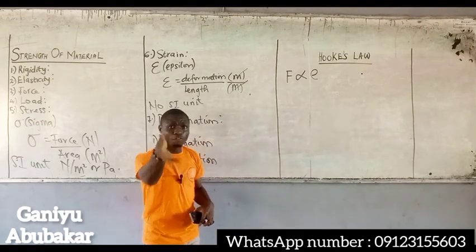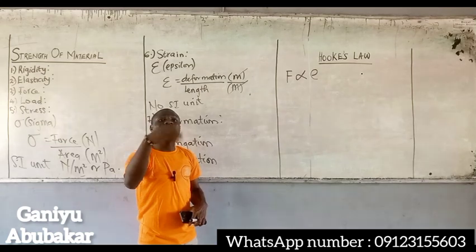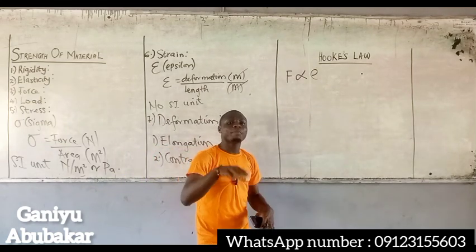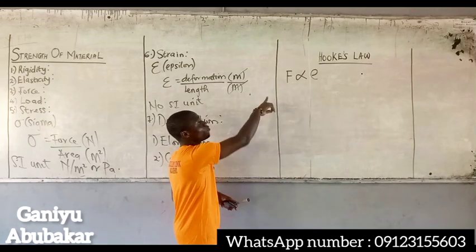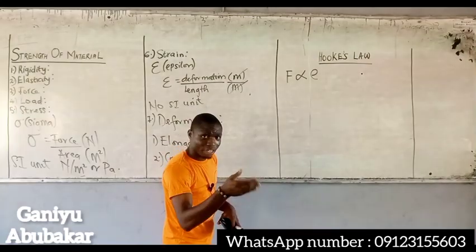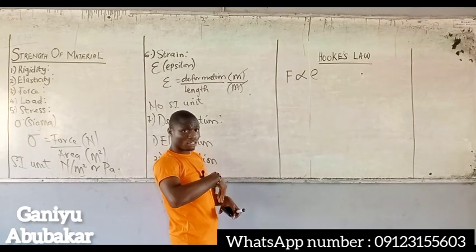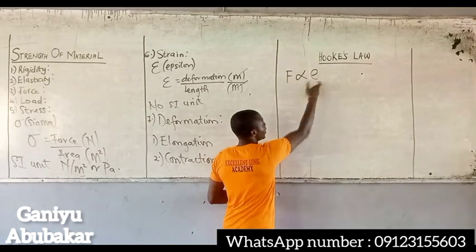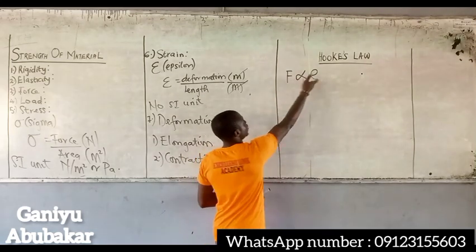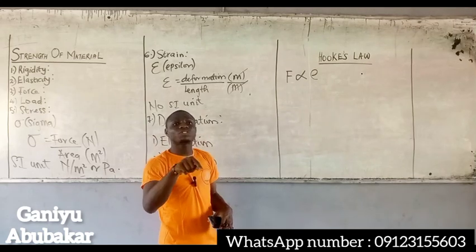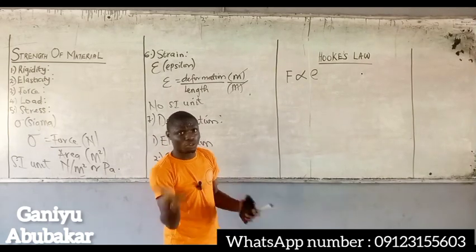Now listen please. In the definition I gave you, I mentioned extension before force. How come in my mathematical expression I have force before extension? The reason is that without force, there's never extension.